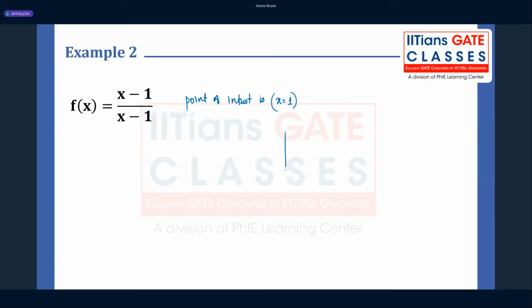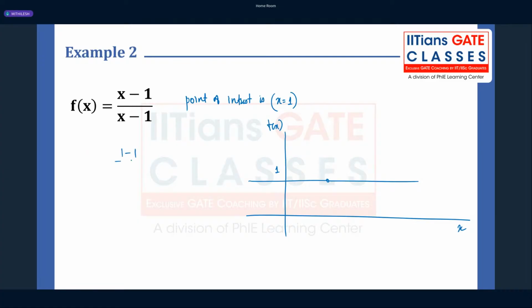Let's try to draw the figure. If I put any value of x, f of x is going to look like 1 only, except at x is equal to 1. What will happen when you put x is equal to 1? It will become 1 minus 1 divided by 1 minus 1, correct? So it's a 0 by 0 form. This function is not defined basically at that particular point.